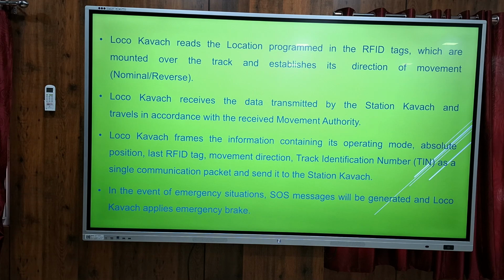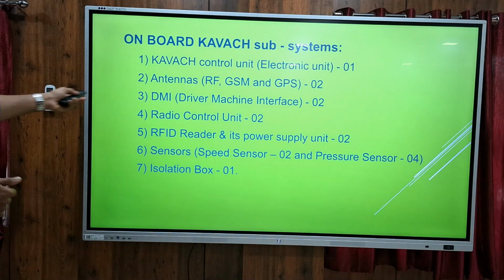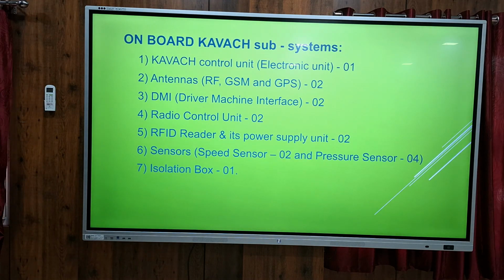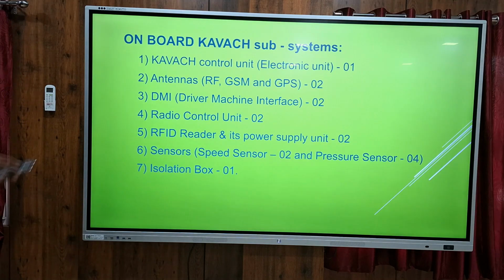Already told this one. These are the subsystems in our loco. KAVACH control unit, one number will be there. That is the main control unit. Then antennas will be there, each antenna 2 numbers. Then driver display, driver machine interface. That is the OCIP display unit. Radio control unit, RFID reader, sensors and isolation box. Sensors means pulse generators and BPBC sensors also there.